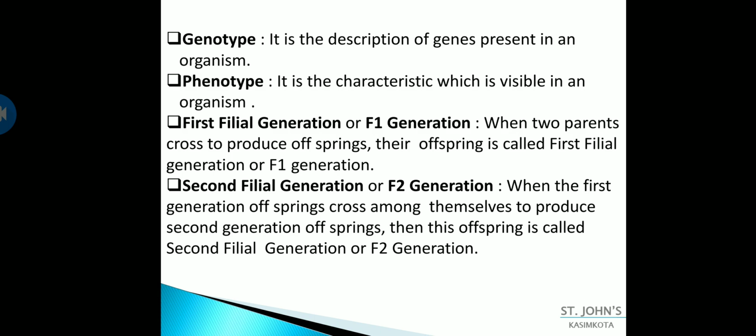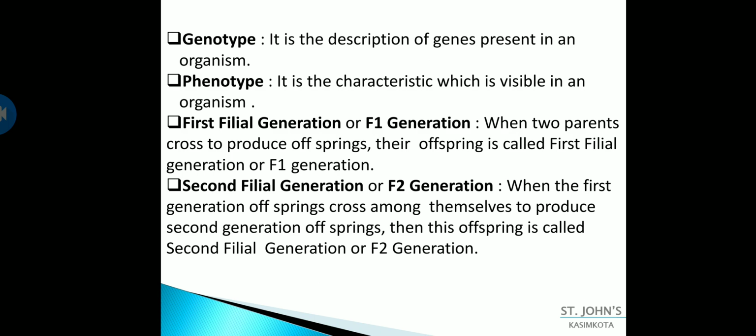When two parents cross to produce offspring, their offspring is called the first filial generation, or F1 generation. Let's take an example of myself. My father and mother gave rise to me, so I belong to the F1 generation, and my children belong to the F2 generation.